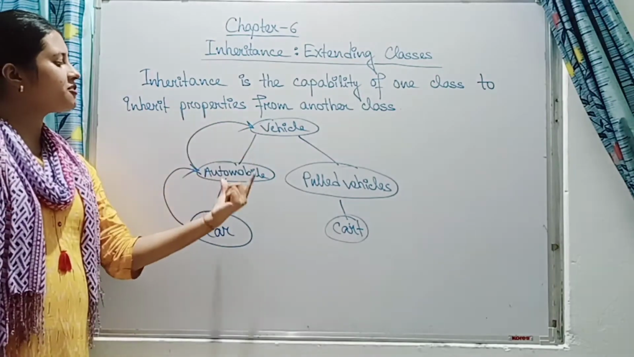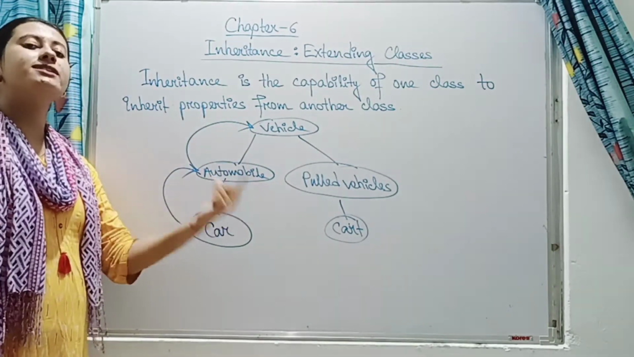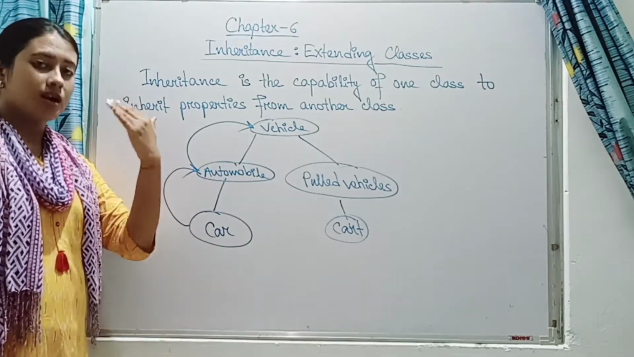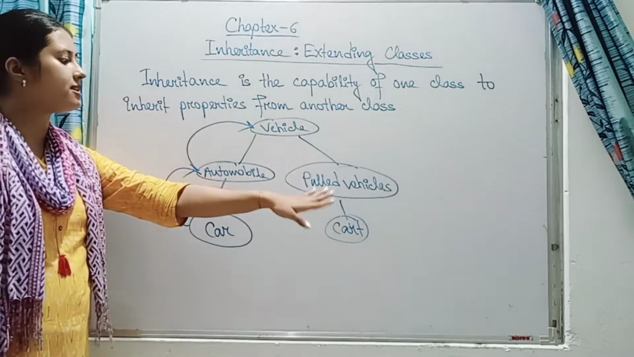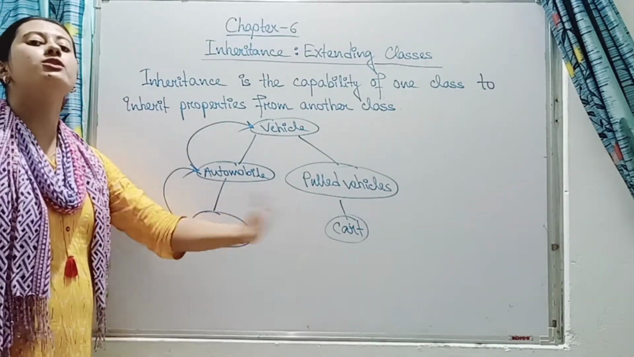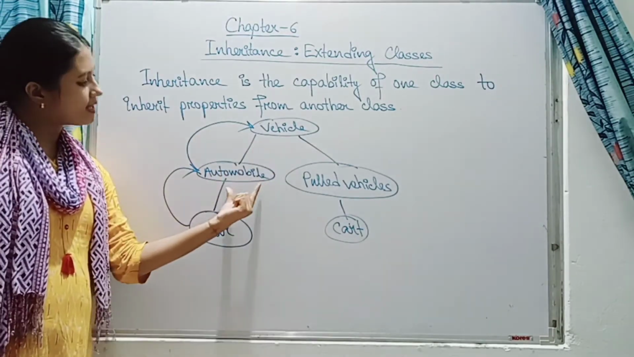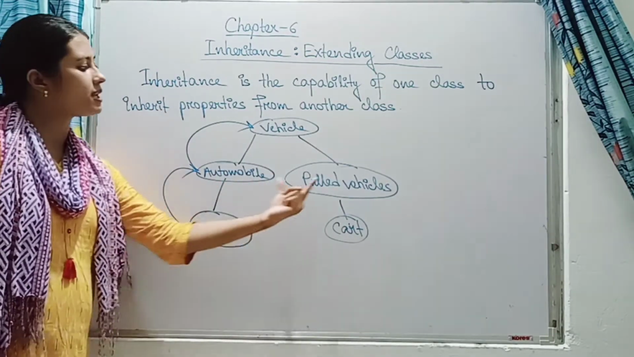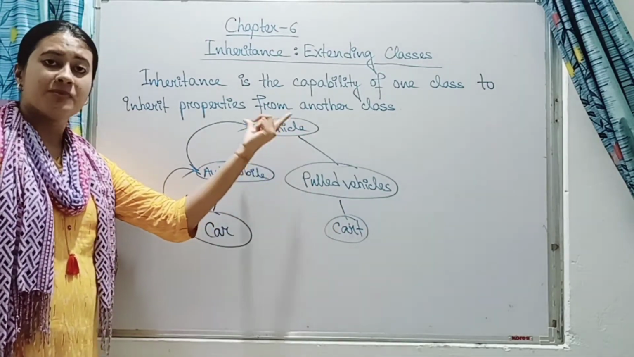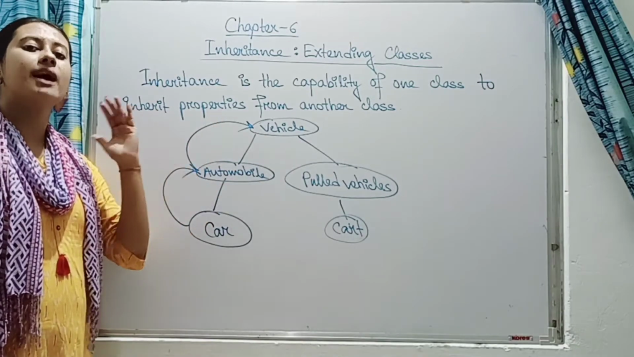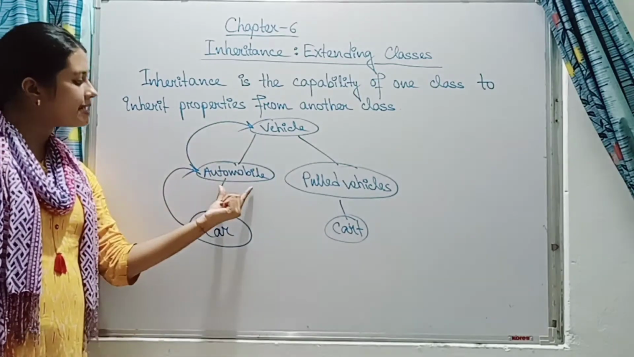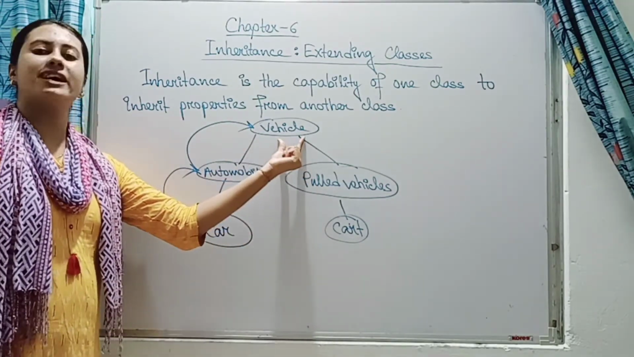So two types of vehicle can be there. One is automobile, in which we use machines for taking us from one place to another, and pulled vehicles are those where the people use their force to pull the vehicles. So this also takes you from one place to another, this also takes you from one place to another. So which is the property of vehicle? Vehicle is used to take a person from one place to another. This is the behavior. So this property is inherited by automobile also, pulled vehicle also.